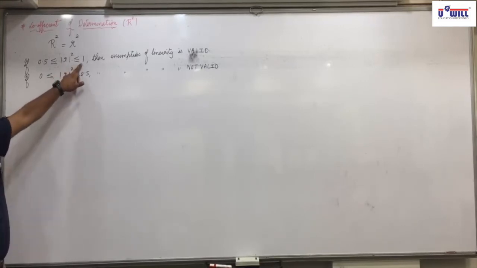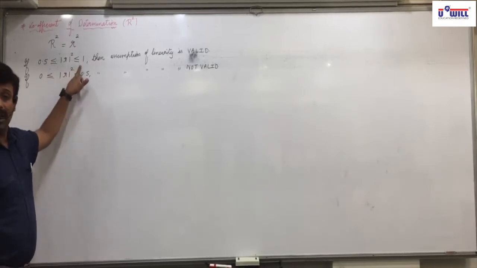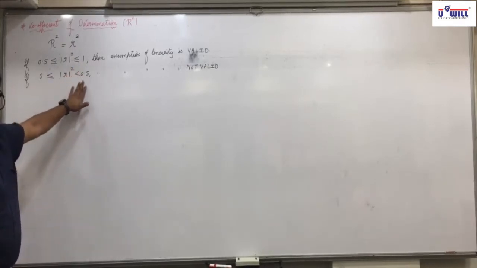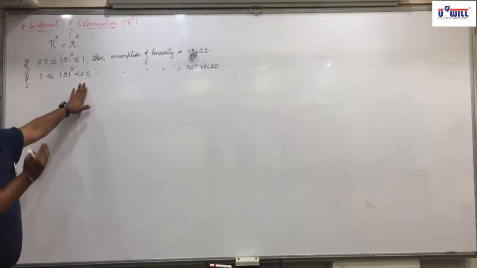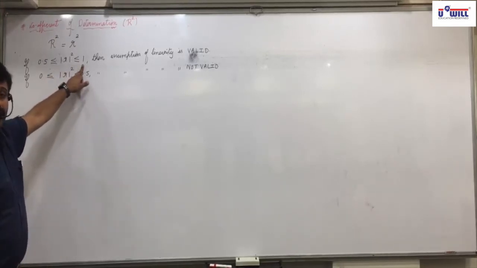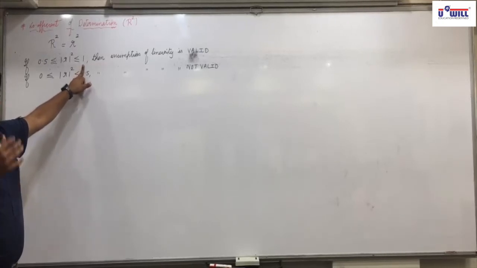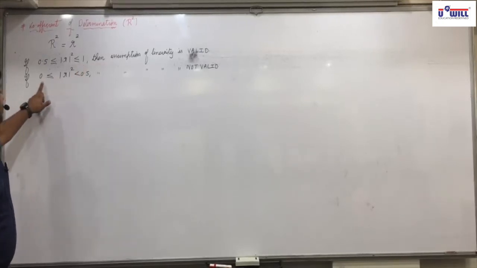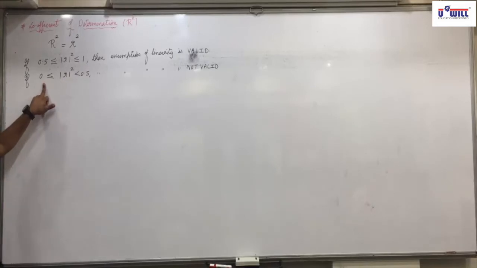If your answer comes near to 1, between 0.5 and 1 is near to 1, and between 0 and 0.5 is near to 0. So if your answer comes near to 1, then you can depend on the estimate, trust the estimate. If your answer comes near to 0, then you cannot depend on the estimate, you cannot trust the estimate.